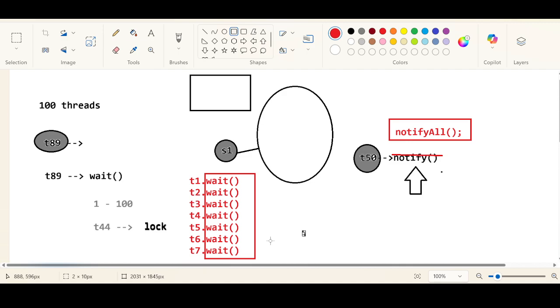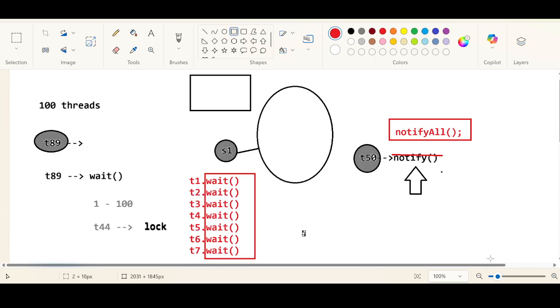Are you able to follow? You can understand this programmatically. I will explain this program. Are you able to follow? NotifyAll means it is going to notify all the waiting threads. Notify means it is going to notify any one thread at any point of time. That is the only difference. You can understand this programmatically. Are you getting the basic idea now first? Yes, sir.